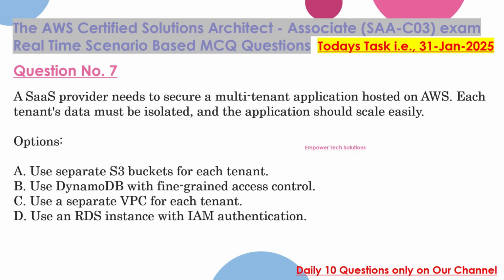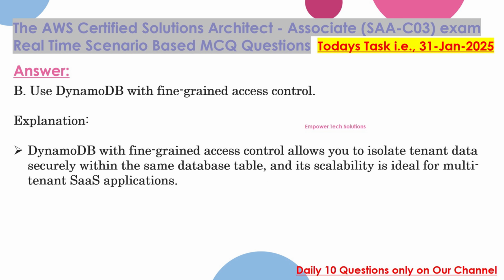Question 7. A SaaS provider needs to secure a multi-tenant application hosted on AWS. Each tenant's data must be isolated, and the application should scale easily. Options: A. Use separate S3 buckets for each tenant. B. Use DynamoDB with fine-grained access control. C. Use a separate VPC for each tenant. D. Use an RDS instance with IAM authentication. Correct answer: B. Use DynamoDB with fine-grained access control.